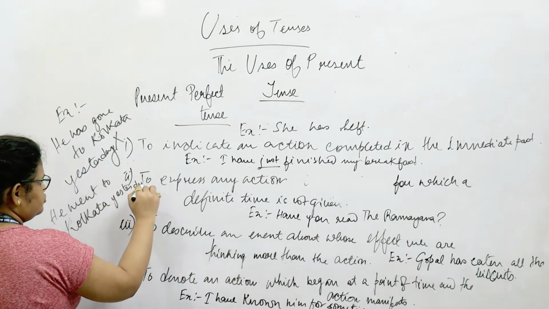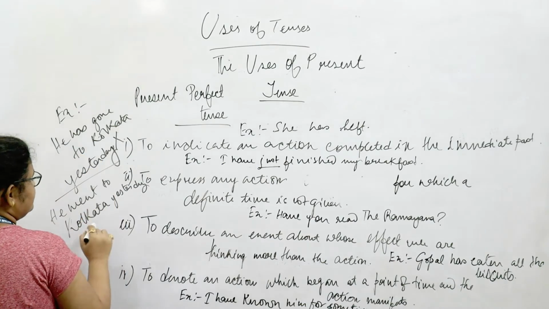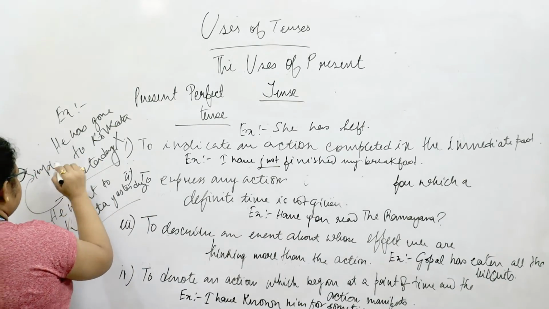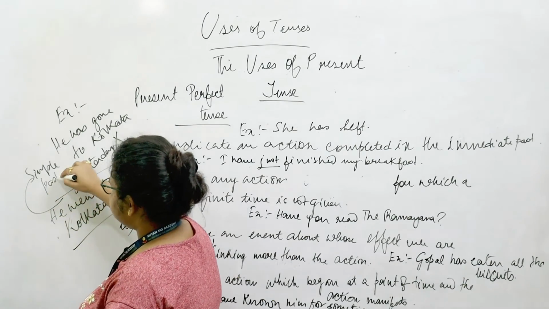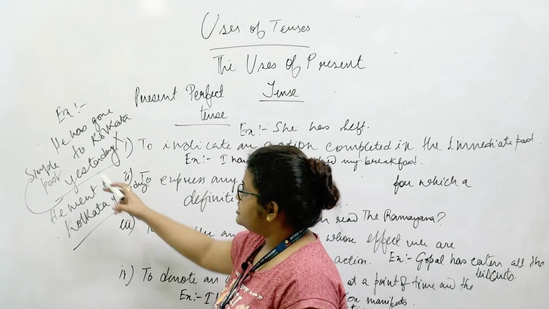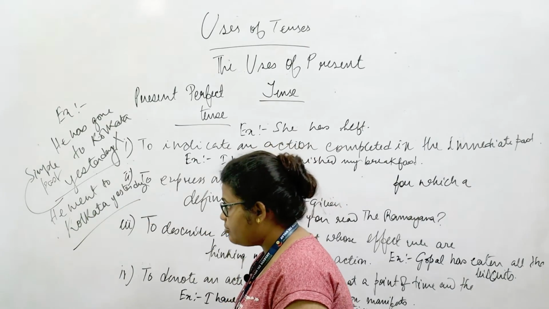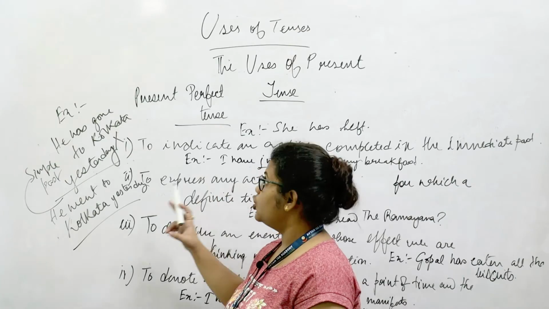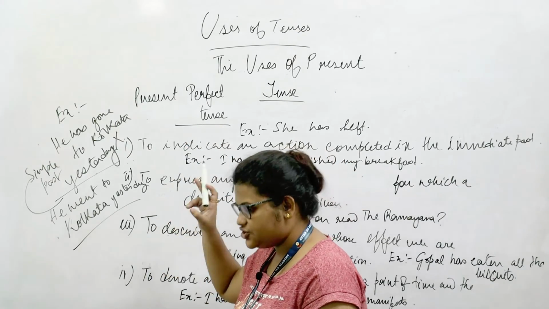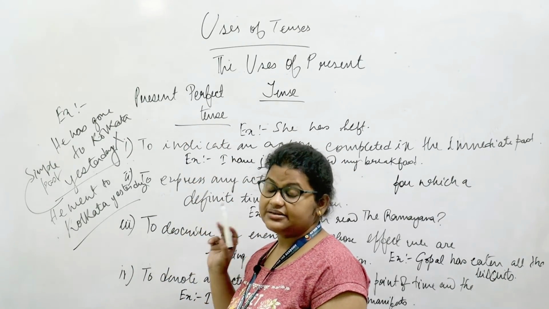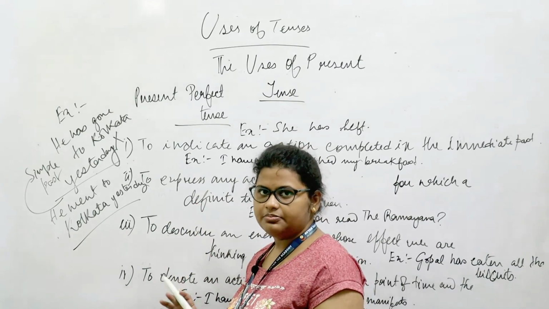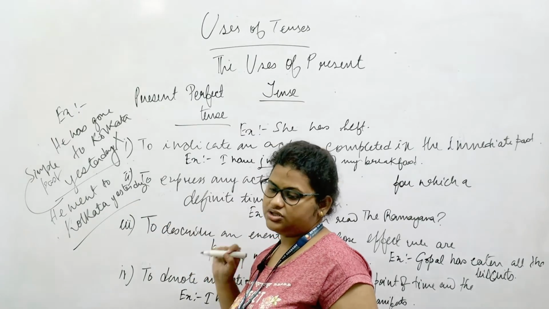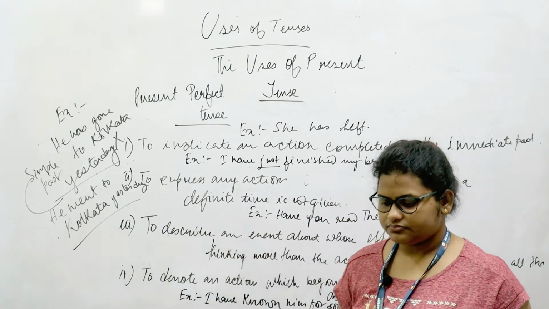Please avoid this error. We will simply not use the perfect tense and we'll go over to the simple past tense in such cases. We will go over to the simple past tense in case this is the adverb of time that we are talking about. If we are trying to use an adverb of time in a sentence, please do not use the present perfect tense. Instead, just use the simple past tense, and that makes the idea of the sentence easier, and also that is the right utility of the tenses.